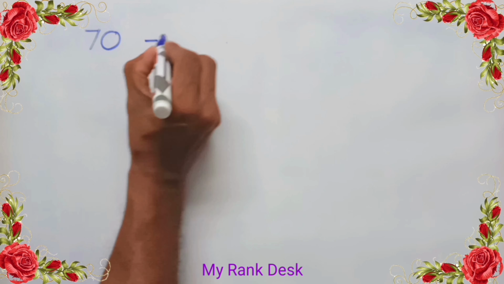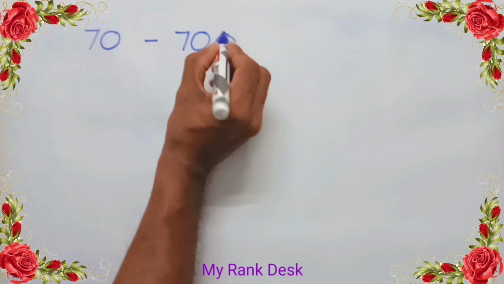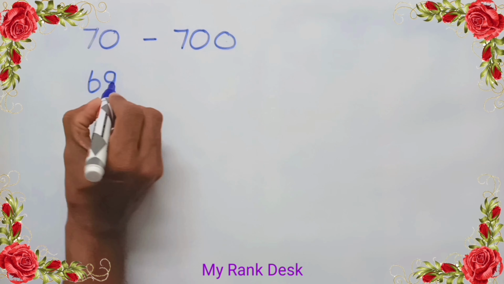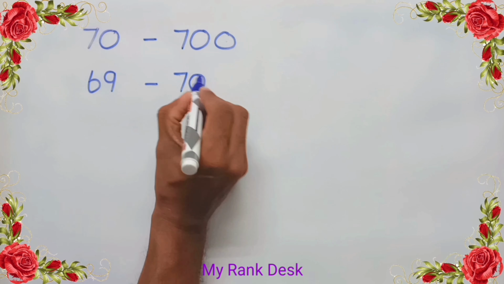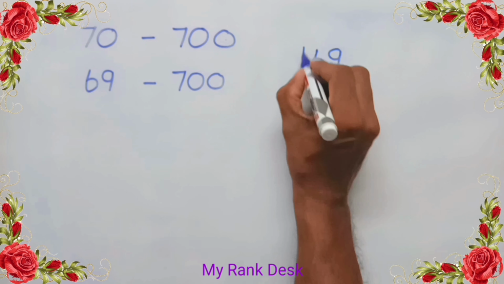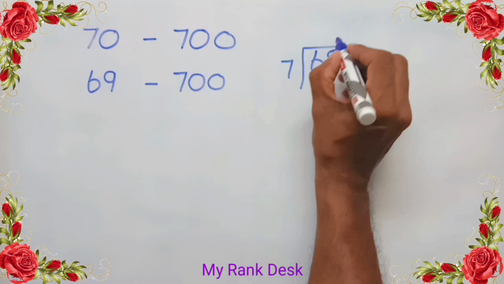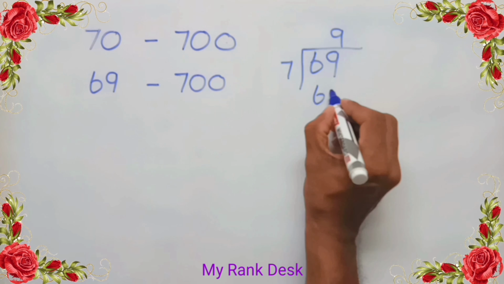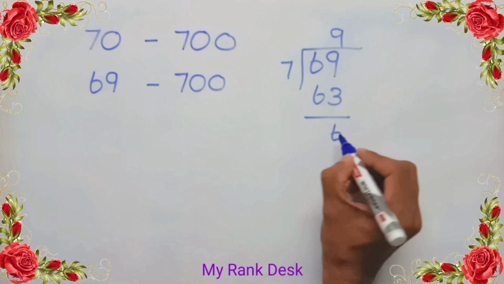The given limit is from 70 to 700 and the dividing limits must be 69 and 700. Let's divide 69 by 7. 9 7s are 63, remainder 6.